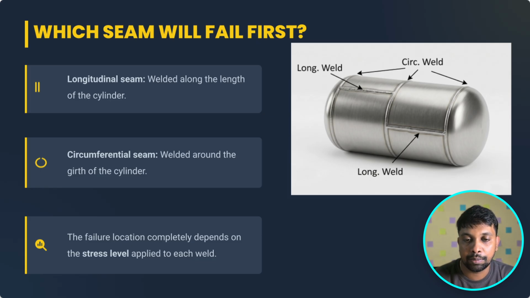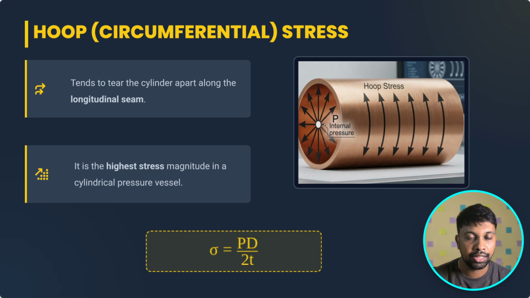Now we will discuss hoop stress, otherwise called circumferential stress. Hoop stress is the highest stress magnitude in a cylindrical pressure vessel. In the formula you can see PD by 2T, a simple academic formula. This tends to tear the cylinder apart along the longitudinal seam. The vessel will experience hoop stress like this image, similar to these arrows.